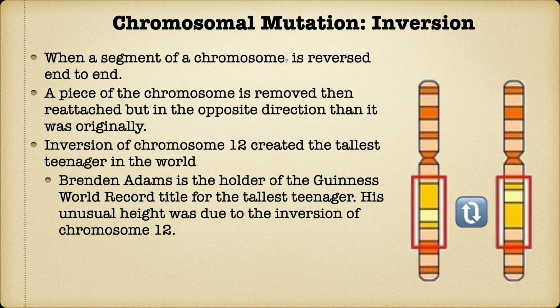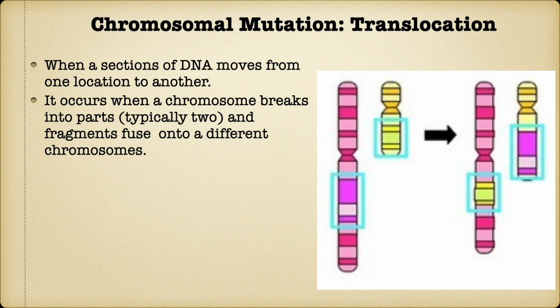Inversion chromosomal mutation. In inversion chromosomal mutation, a portion of a chromosome detaches, gets turned upside down and then reattaches itself to the same point. Inversion mutation in chromosome 12 was the reason behind the world's tallest teenager's unusual height. Translocation chromosomal mutation. When a portion of a chromosome detaches and gets attached to some other chromosome, it is called a translocation mutation. We will discuss chromosomal mutations in greater detail in some other video.